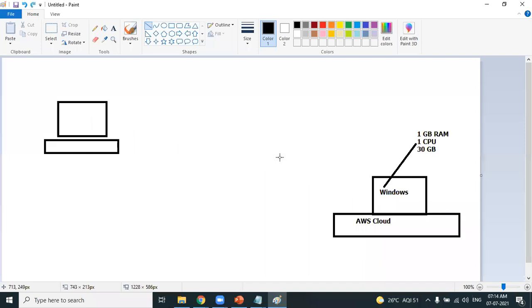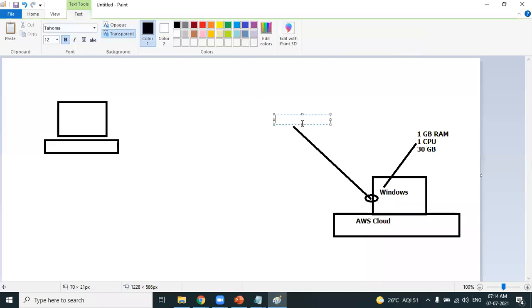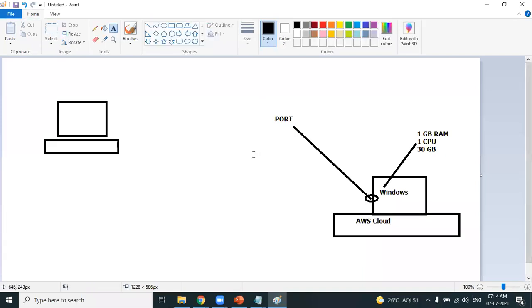When can you successfully connect to the Windows machine? Can you guess? You're right. Only when the port is opened. You can connect to the Windows machine only when the port is opened. Sunil, your question could be, what do you mean by port? Port is something like a gate. Port is something like a gateway of communication.